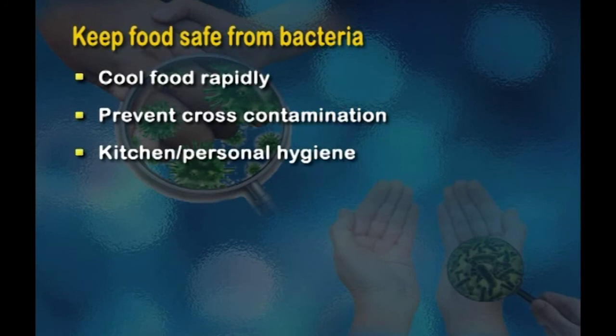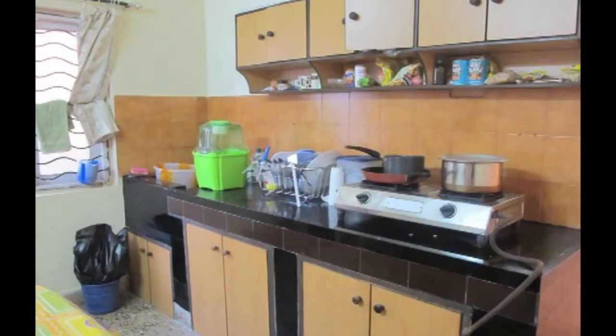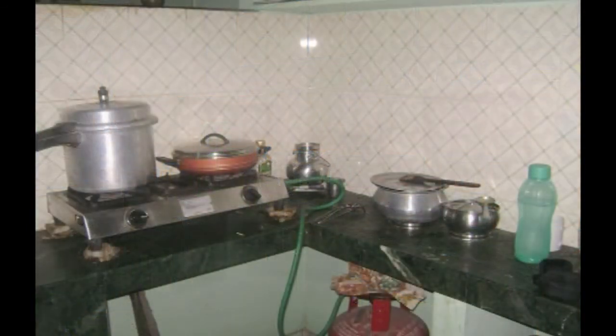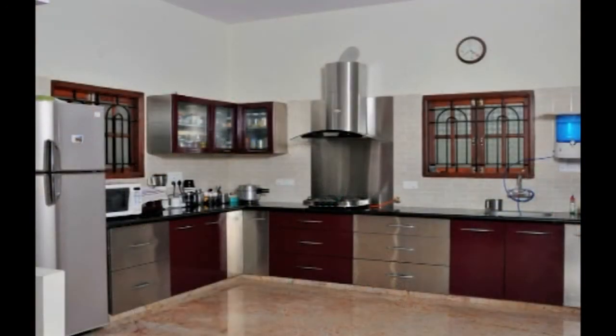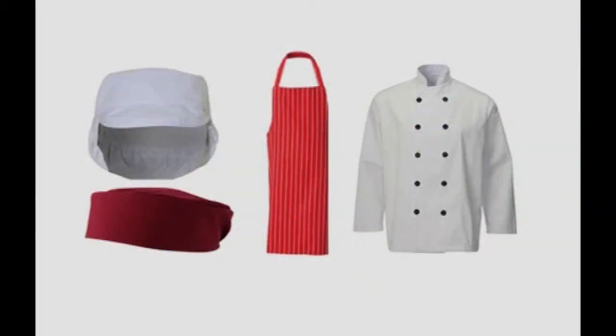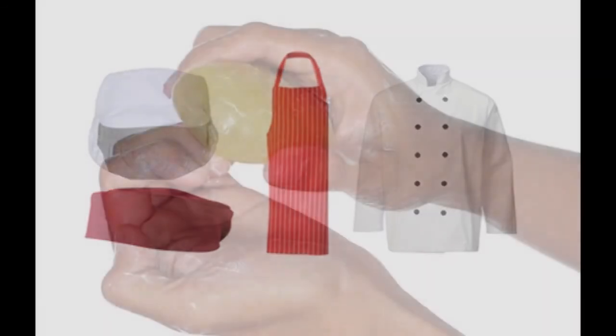Kitchen and personal hygiene should also be maintained. In the kitchen, all cutting boards, knives, and all equipment used for food preparation, like mixers and food processors, should be cleaned regularly, disinfected, and stored in a dry condition. Personal hygiene is also very important, like for example washing hands. The food handlers should be given some tips about how they should maintain food in a hygienic manner, like taking a bath every day, using a cap or an apron, gloves, etc., washing hands, keeping